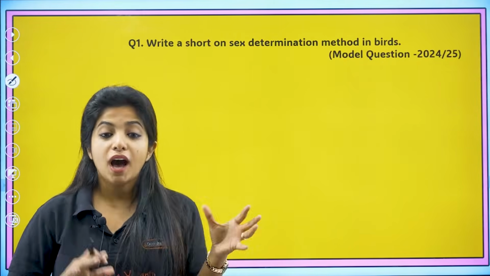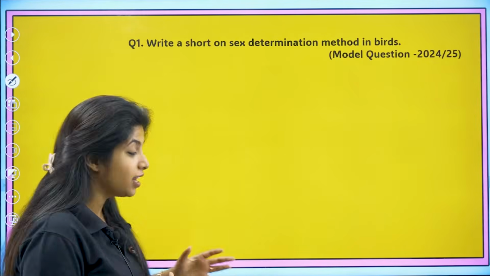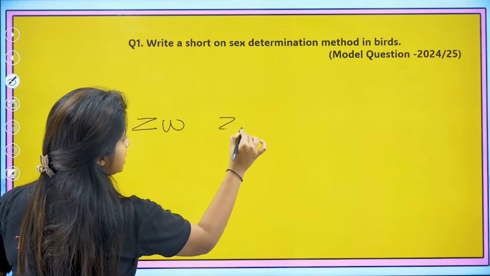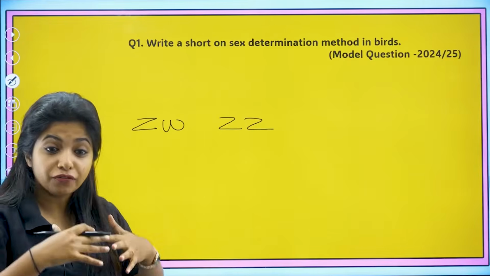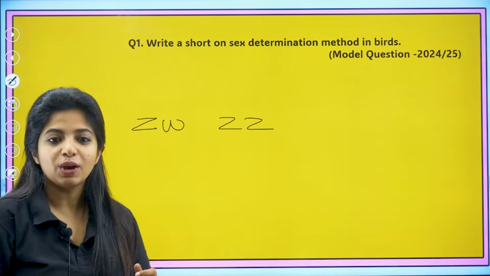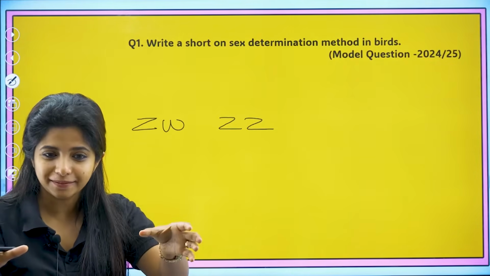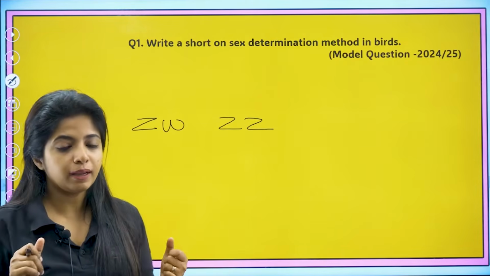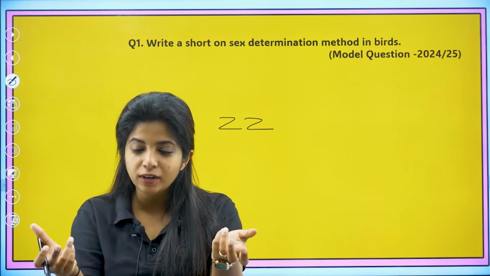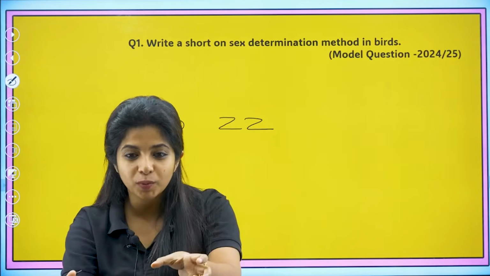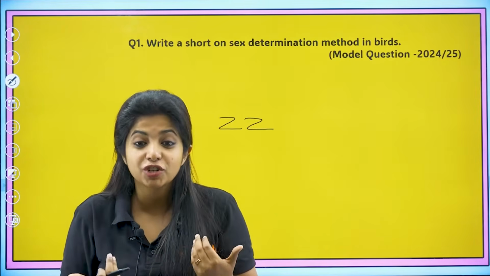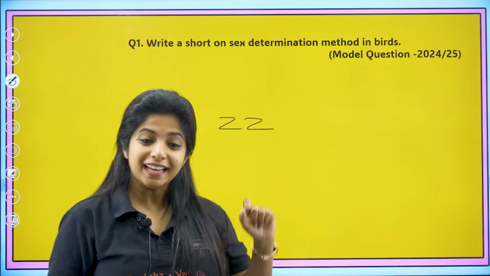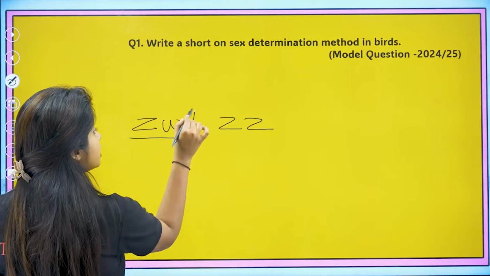What did we discuss? How is sex determined in the case of birds, my dear children? It's very unique, because in the case of birds we have ZW, ZZ type of sex determination. For the first time, it is the females who are going to give rise to 2 types of gametes. Usually we have seen in the case of human beings, the female produces only 1 type of gamete, both of them the same, with an X chromosome. XX is her genotype. In this case, the females have ZW genotype.